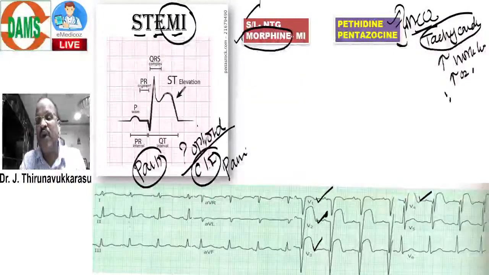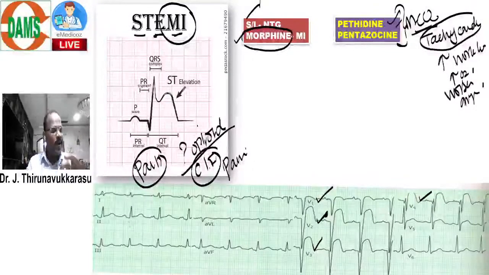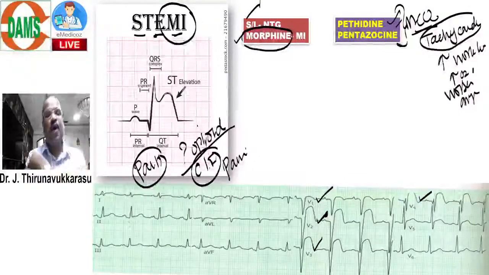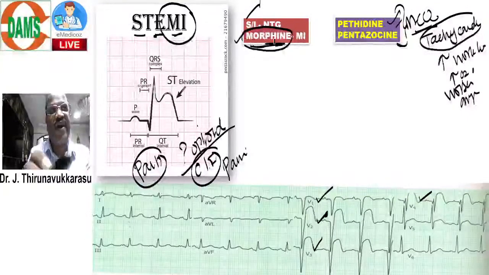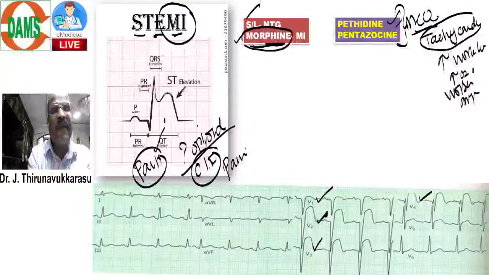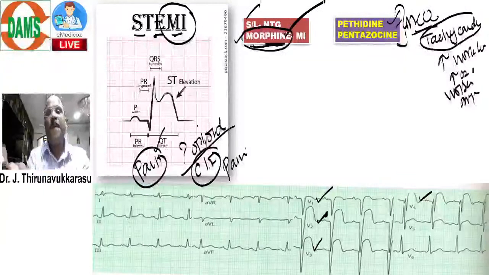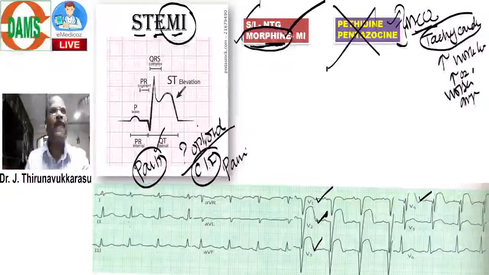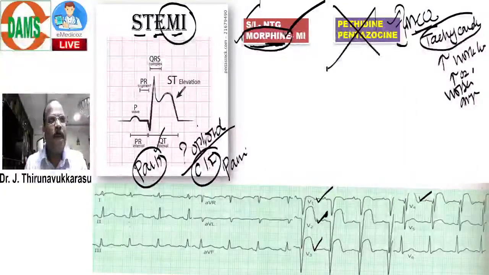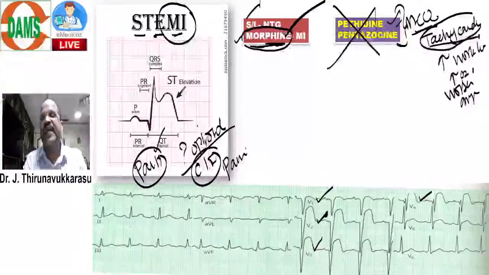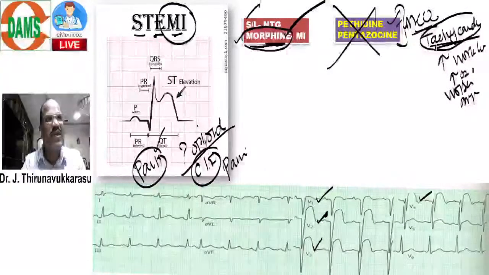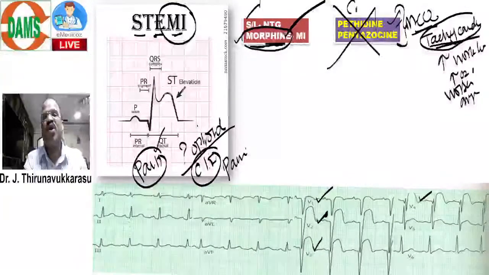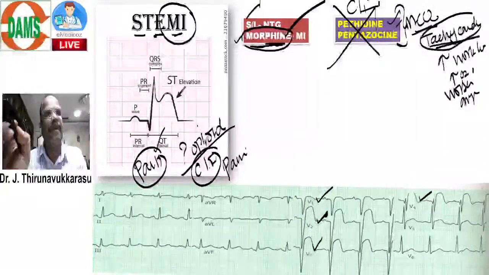So remember, the opioid of choice for treating pain in MI patients is morphine. But don't use pethidine or pentazocine. Even though they are opioid painkillers, they cause tachycardia and worsen angina, so they are contraindicated in MI patients.